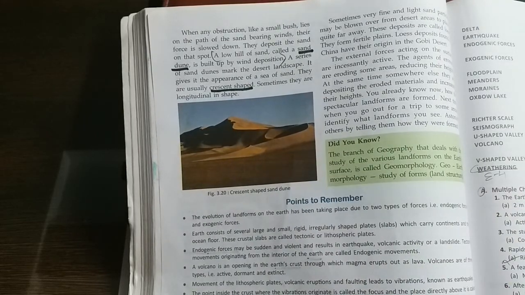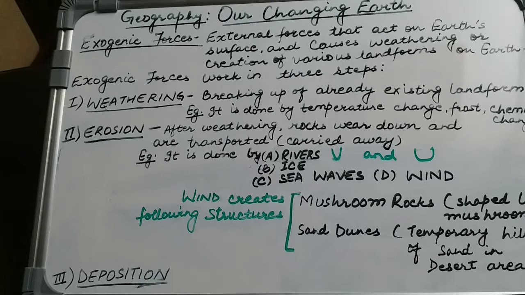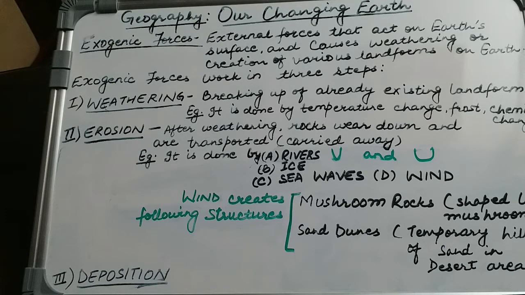So let us sum it up now. Let us quickly discuss what has been taught so far. In this section, we have talked about the exogenic forces, which are the external forces which cause certain movements on the surface of the earth, that is above the lithosphere, causing new landforms to be created. Exogenic forces work in 3 steps: weathering, erosion and deposition. Weathering means first we need to break down the rocks. So this is called weathering.